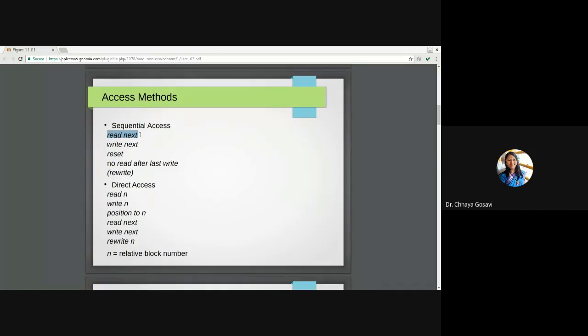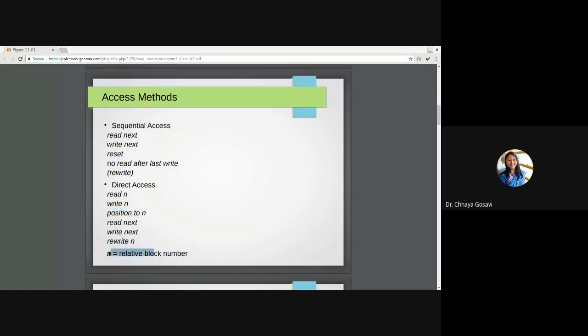You can just go on writing sequentially. That is sequential access. In direct access, it is like a page index. You can go directly to whatever chapter you want, read those topics, and come back. You can read n records or write n records. You can position to n, directly go to that particular address, and then read next, write next, or read n.